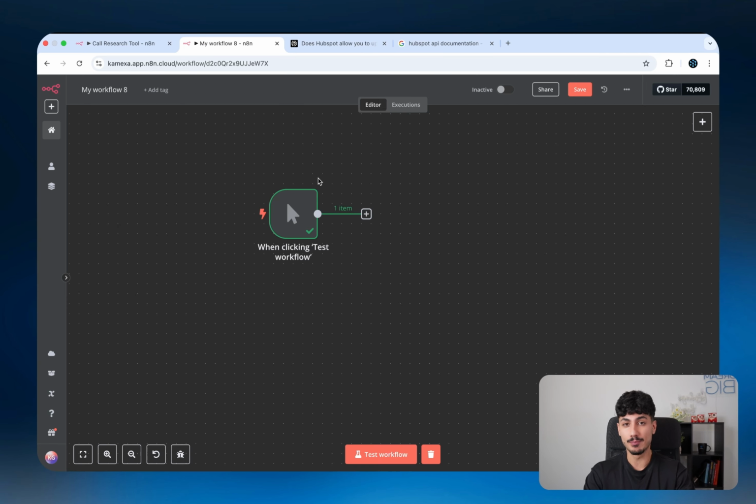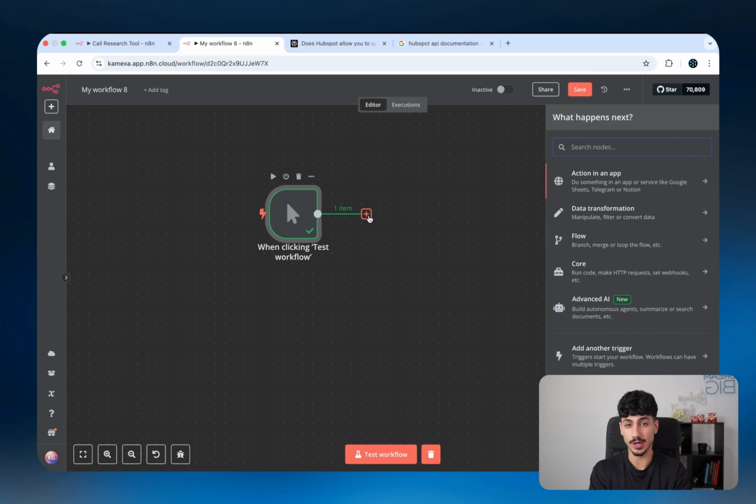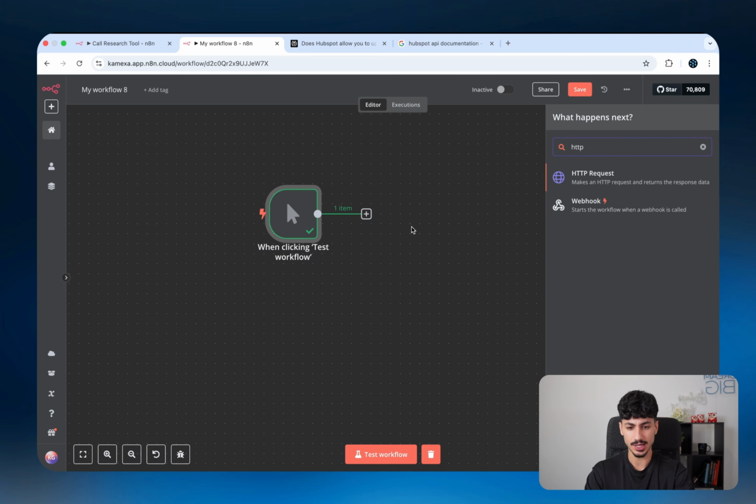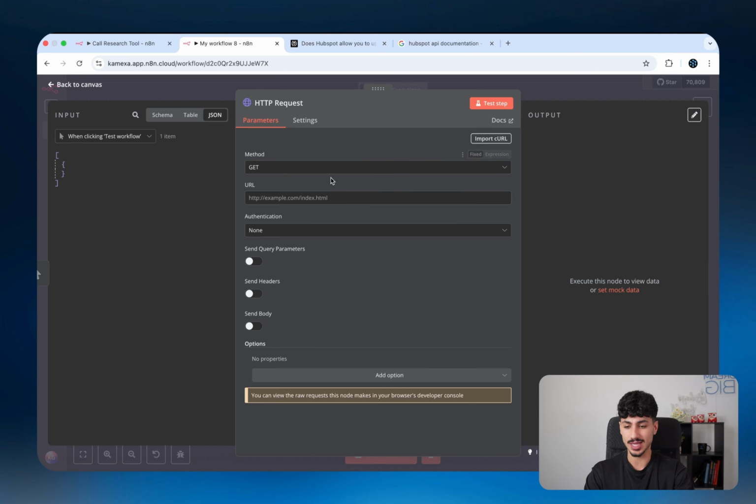Let's say if I were to go and build out this whole workflow on n8n right now, what I want to do is add an HTTP request node so I can actually make that API request to HubSpot. So I'll search up HTTP request, and as you can see, this node comes up that requires a bunch of information in order for us to be able to send that request over to HubSpot. Like the URL that defines which endpoint of which software we want to use, and a bunch of different parameters like query parameters, headers, and body.